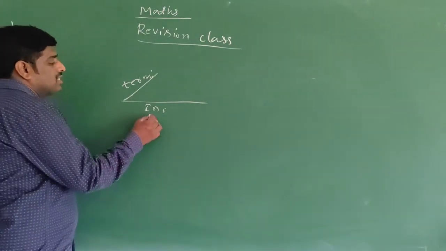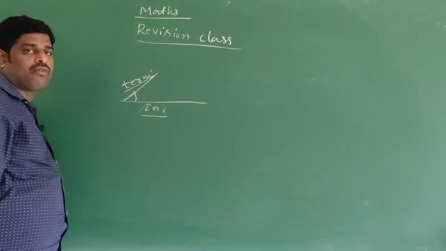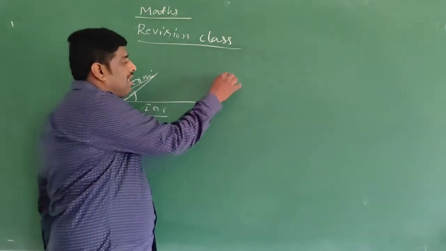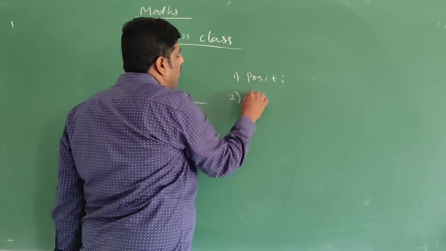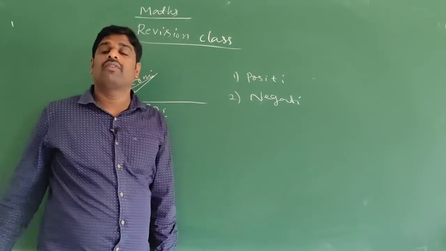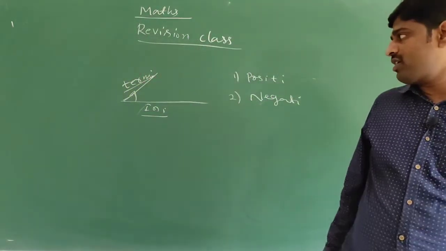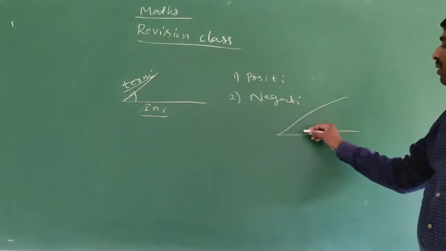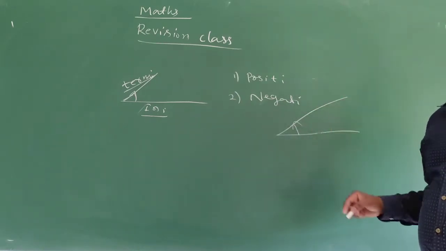This is the initial side, this is the terminal side, so this is the angle. The amount of rotation from initial side to terminal side is called angle. An angle has two types: one is positive angle, another one is negative angle. A positive angle means the direction of rotation is anti-clockwise.